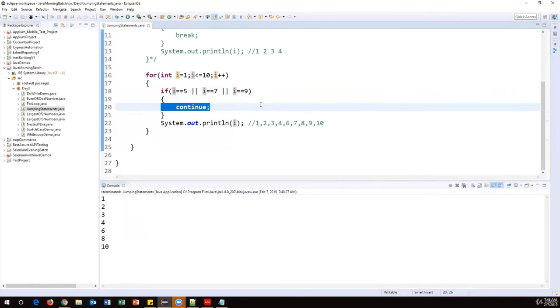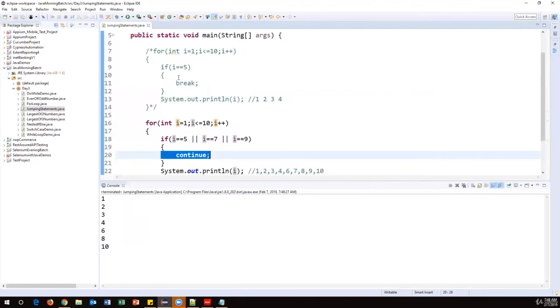So the continue statement also will skip or jump to the next iteration. It will ignore the current value. So again, we have to use break and continue along with the conditional statements.